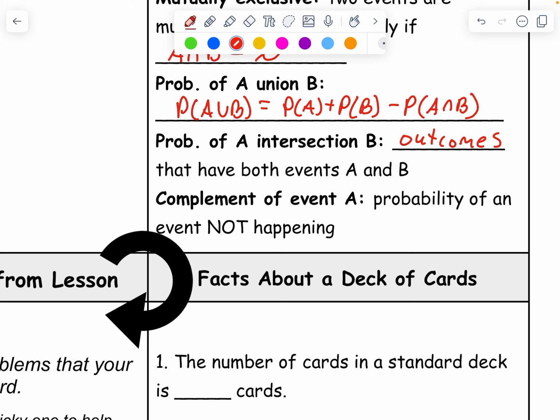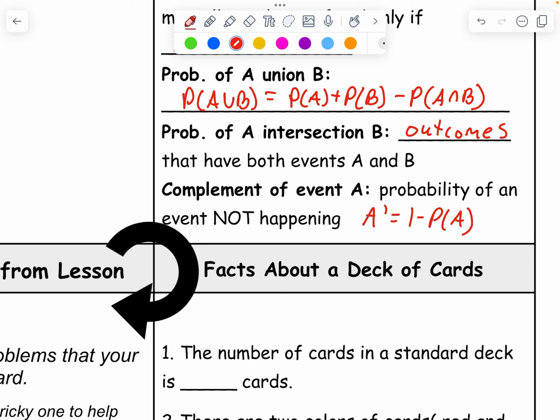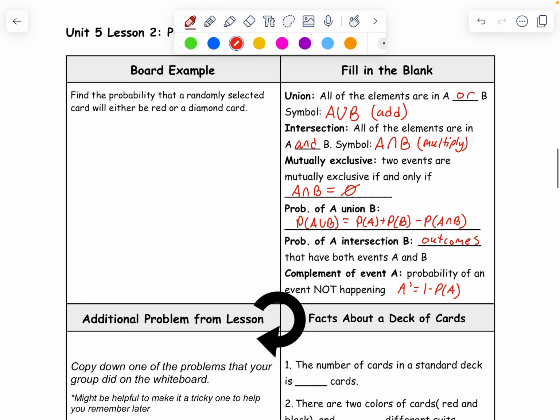Complement of an event, we just talked about this, is the probability of an event not happening. So the complement of A is equal to 1 minus the probability of A, okay? Yep, that's everything for that. I know it seems like a lot at first, but I seriously think it'll start to make sense. We'll do quite a bit of practice, so don't worry too much about it.